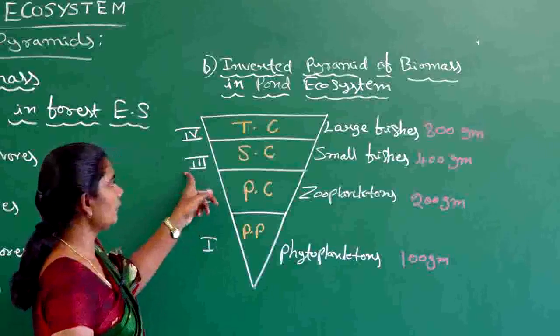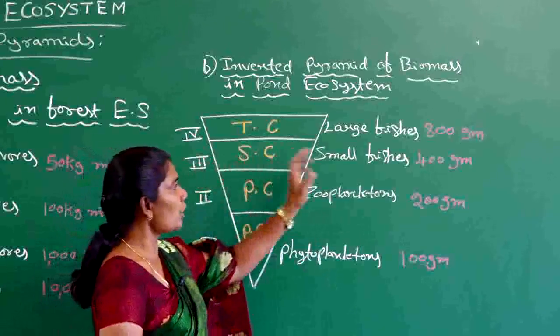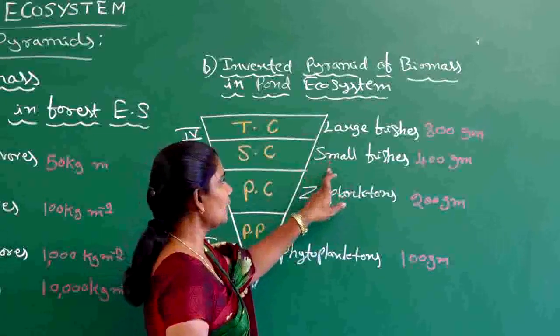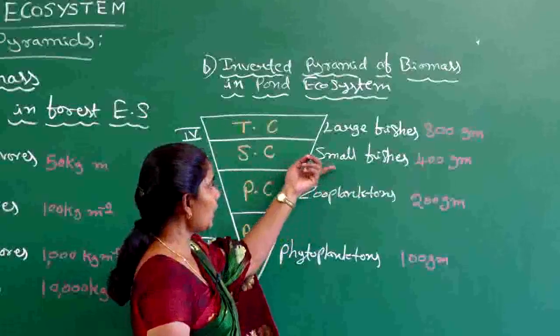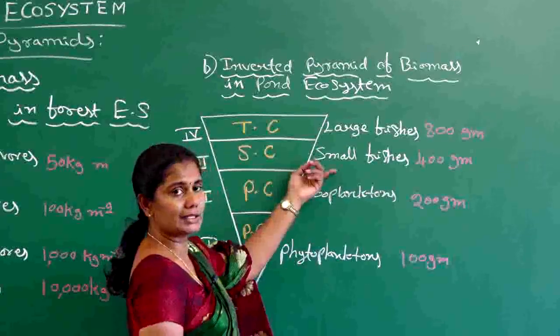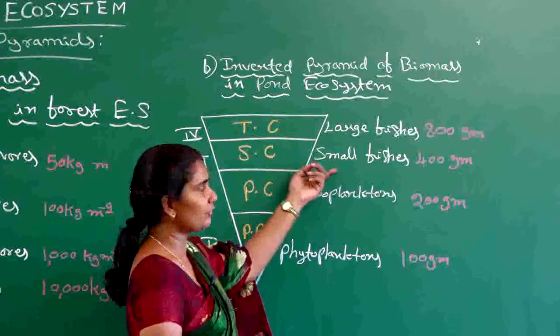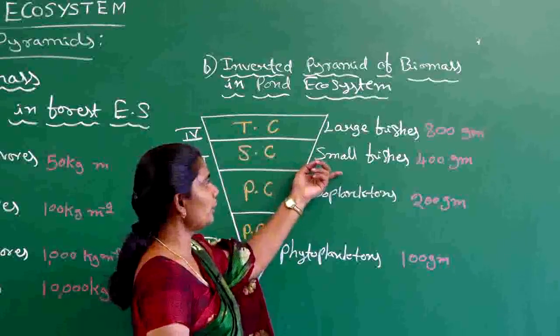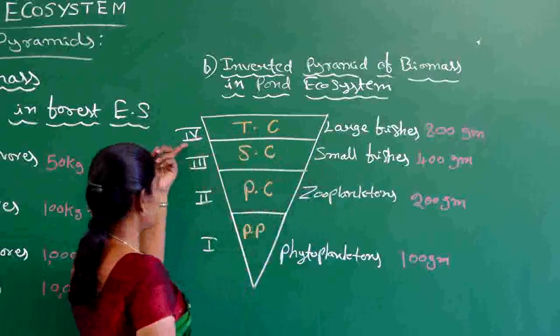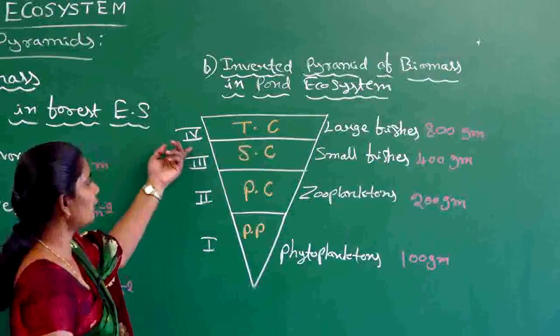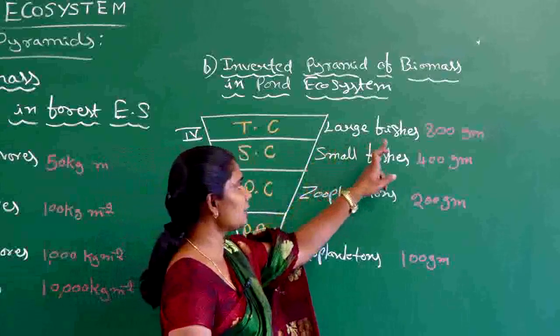Next is the third trophic level. The third trophic level is going to be occupied by the smaller fishes, which depend upon the zooplanktons for their food needs. When we measure the biomass of the smaller fishes, it is going to be higher compared to the zooplanktons. And the fourth trophic level is going to be occupied by the larger fishes.